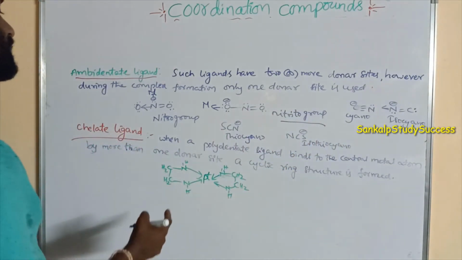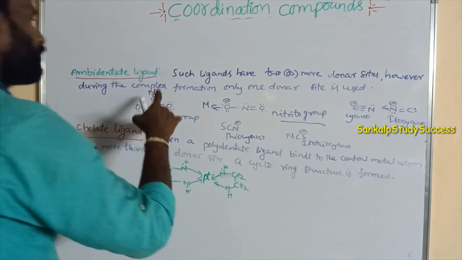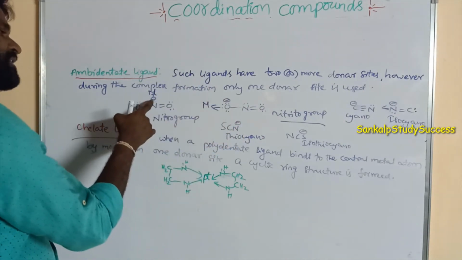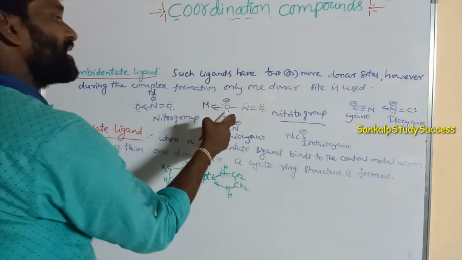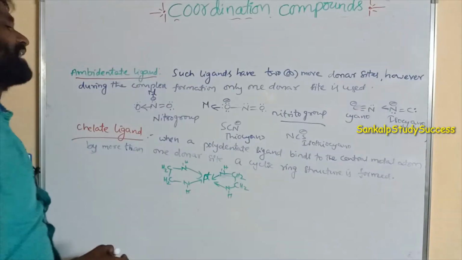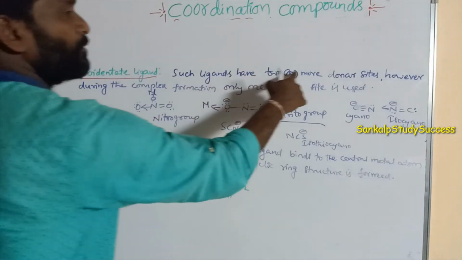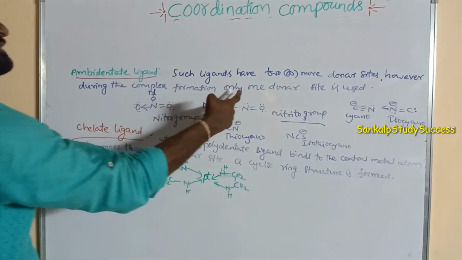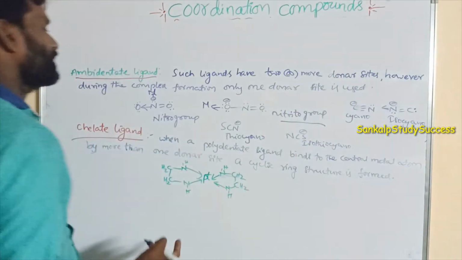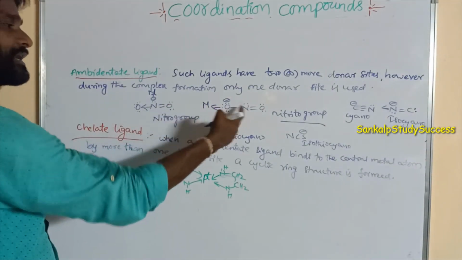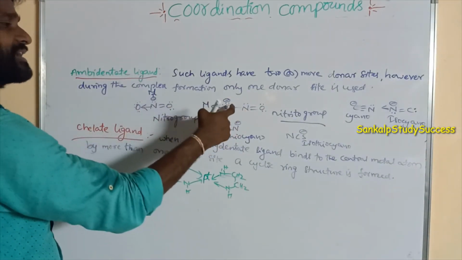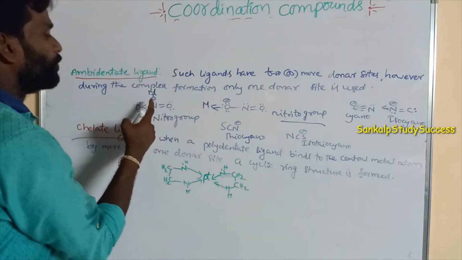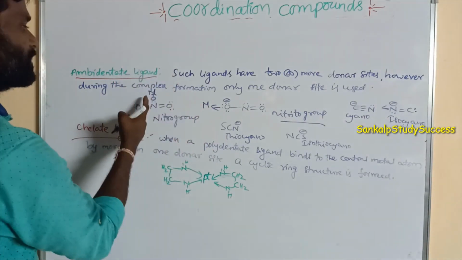So this is a monodentate ligand containing two donor sites, maybe nitrogen, and another one is oxygen. That is known as an ambidentate ligand. Such ligands have two or more donor sites. However, during complex formation only one donor site is used. So it has two donor atoms, one is nitrogen and another one is oxygen, but during complex formation only one donor site is used.